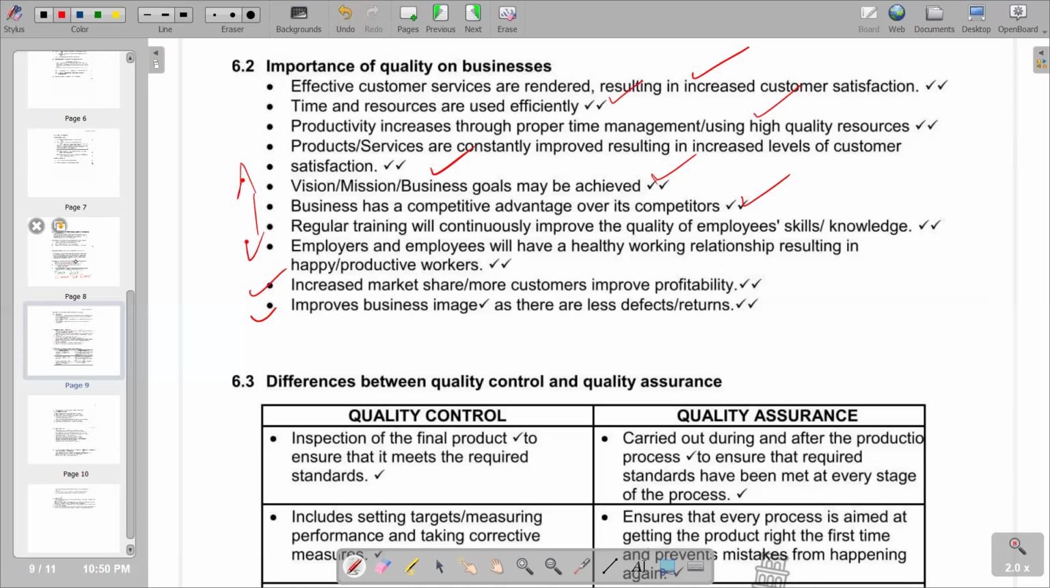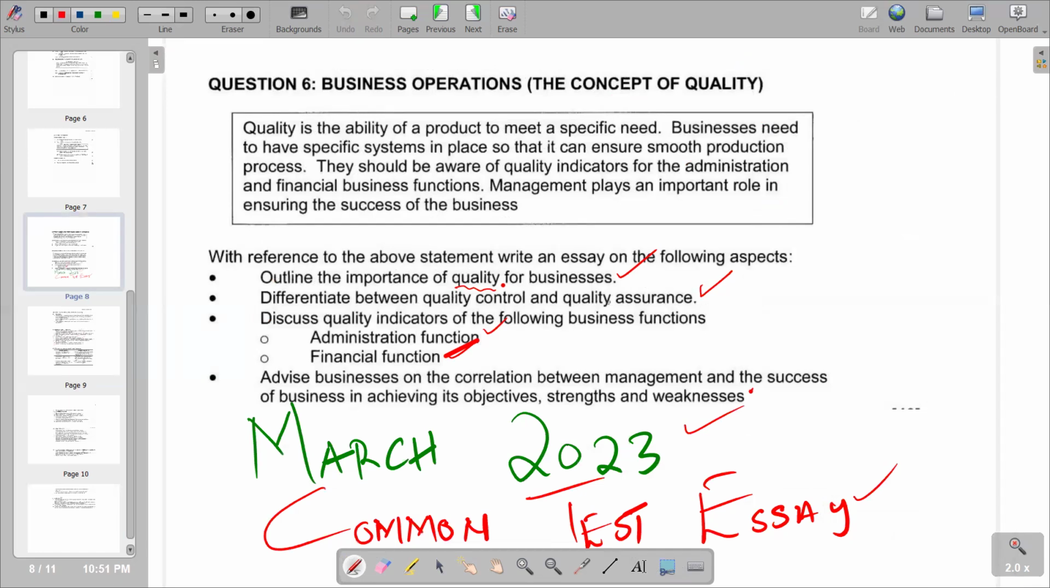So we go to the next part of our question, which reads, differentiate between quality control and quality assurance. When we're talking about quality control, it is a process by which entities review the quality of all factors involved in production. So when you review factors that are involved in production, we're talking about maybe land, labor, and capital. That's undertaking quality control. Then I will also have quality assurance.